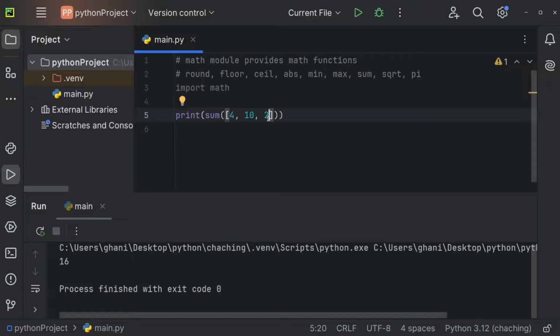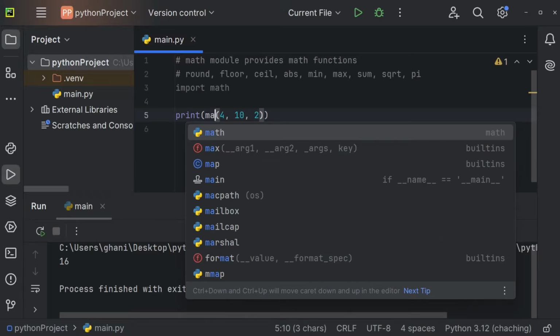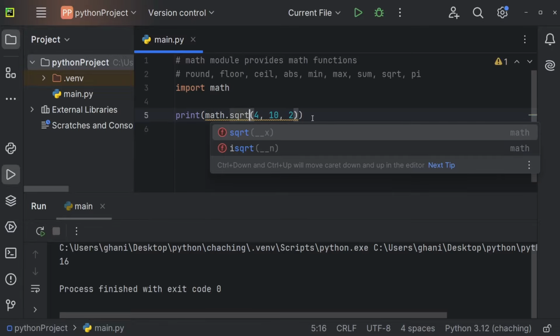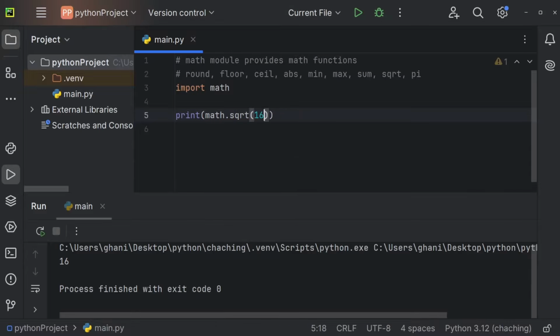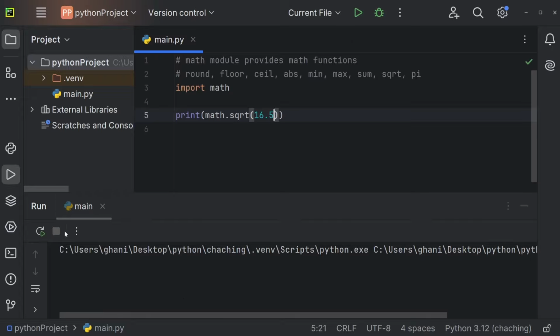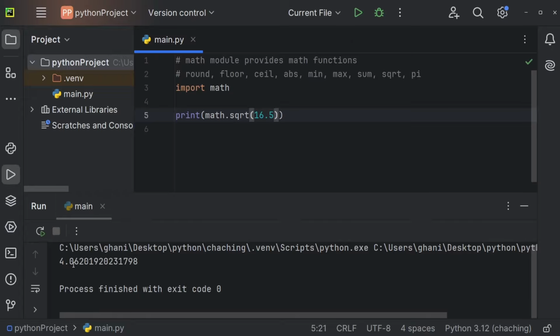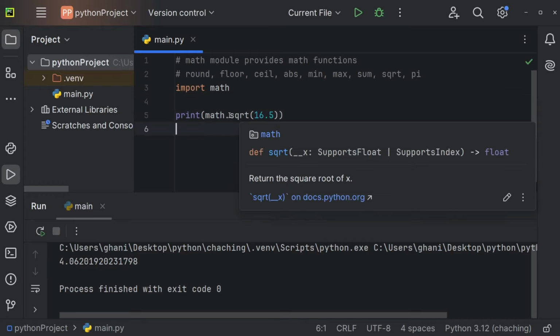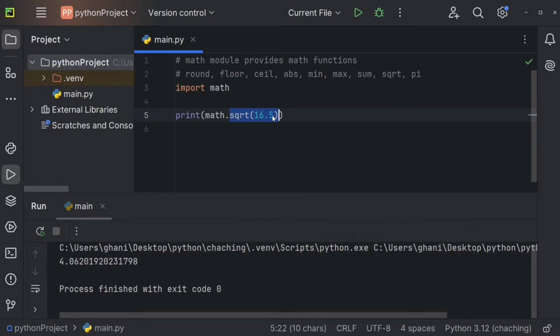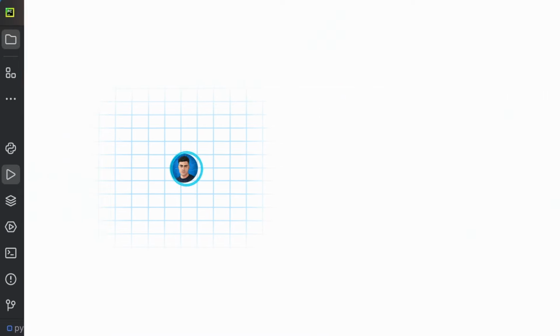We can also get the square root by accessing math.sqrt for square root. And let's get the square root of 16. And you can see the square root of 16 is 4.0. And again, we're getting this as a decimal number. Because of course, the square root of 16.5, for example, would be a decimal number. So it might make sense that Python converts this automatically to a floating point number. And some of you, maybe math or physics students, might work with pi. So math.pi might be important for you. And this right here will just output pi. So 3.145, whatever.